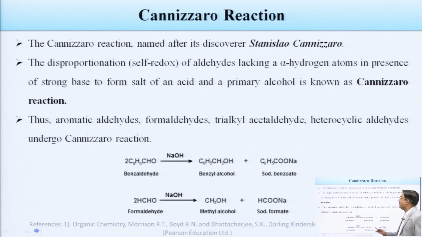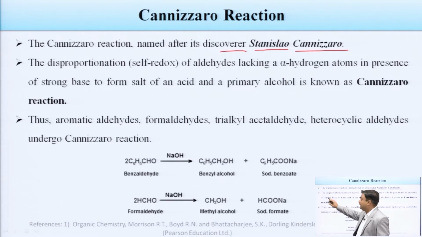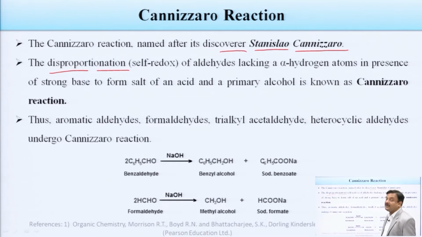The Cannizzaro reaction is named after its discoverer, Stanislao Cannizzaro, a very good scientist. The Cannizzaro reaction is also an example of a disproportionation reaction.